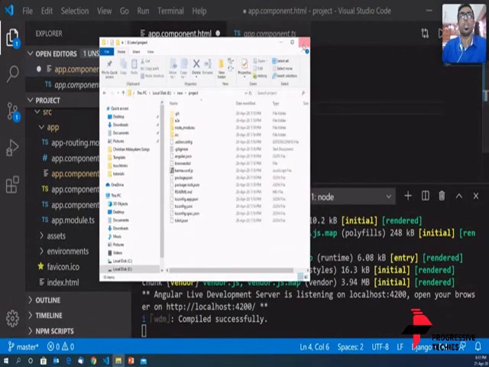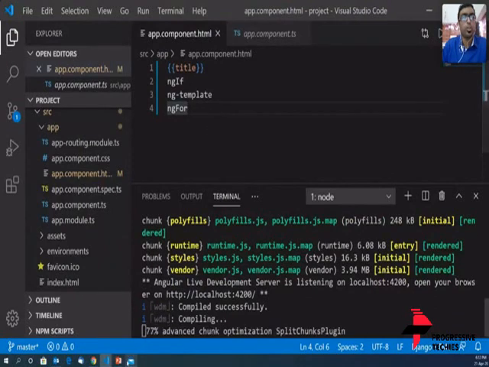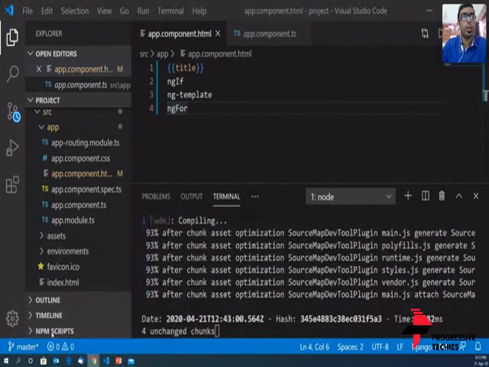So let's not do that because the program is already running. And what do we see here? Angular Live Development Environment Server is listening on localhost 4200. So if you go to this localhost 4200, you will see this app running. Let's go to 4200 and see what's there in it.